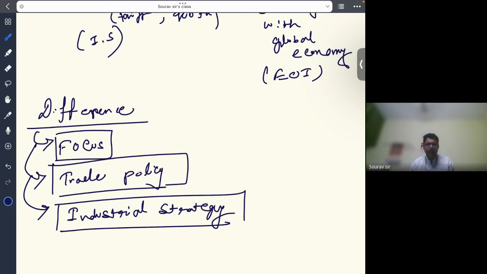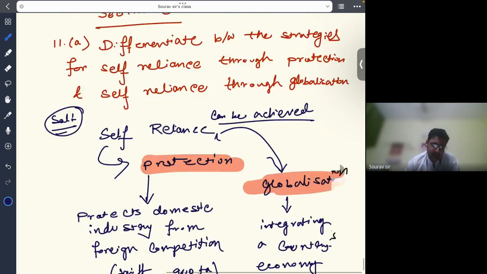So overall, both strategies aim to promote self-reliance, but they take different approaches to achieve the goal. Self-reliance through protection focuses on promoting domestic industries and reducing dependence on foreign goods and services, while self-reliance through globalization focuses on integrating the country's economy with the global economy to benefit from the global market, right? So the choice of strategy depends on a country's specific economic and political circumstances, including its level of development, resource endowments, and obviously the institutional capacities. So you should keep in mind all the important points and you can easily answer this question. Thank you.